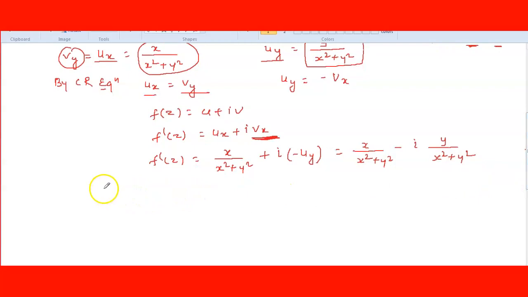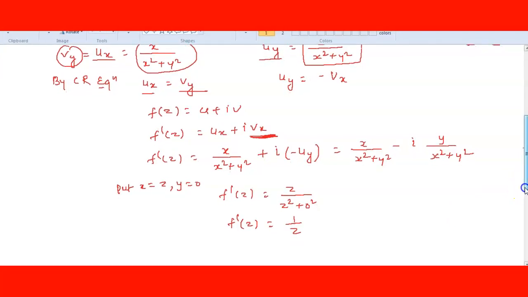Now, for every question, keep in mind from what I have taught till now, and in the next questions whatever I will teach, always put x is equal to z and y is equal to 0 after that. Why we are putting it will come in the next chapter, but for now always substitute x is equal to z and y is equal to 0. So what will you get? f dash of z is equal to z upon z square plus 0 square, as 0 by anything is 0 only. So f dash of z is equal to 1 upon z. Right?